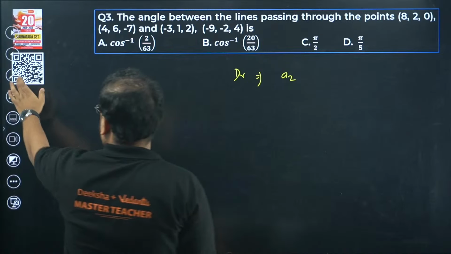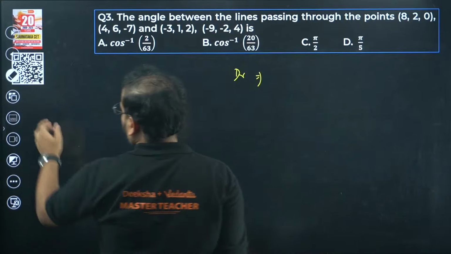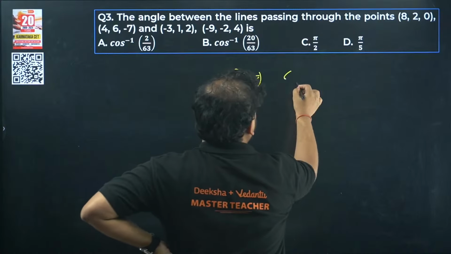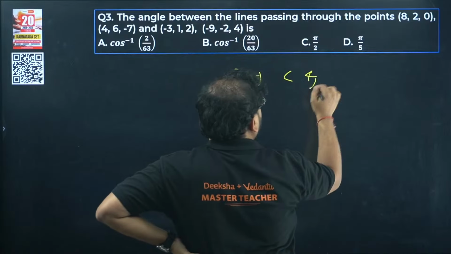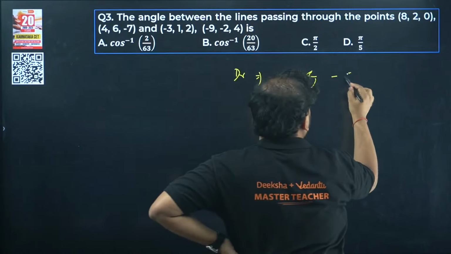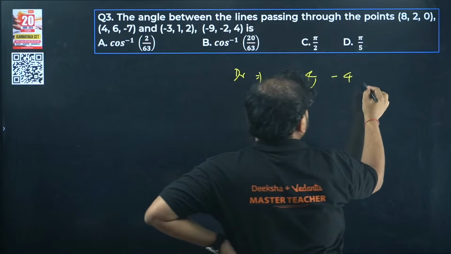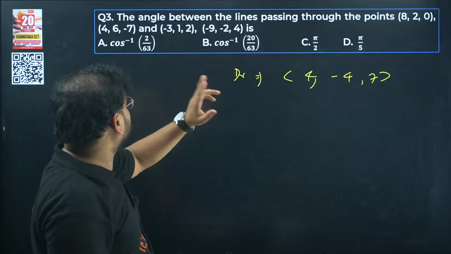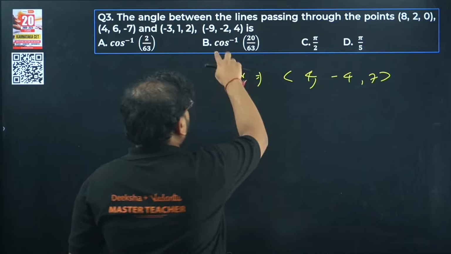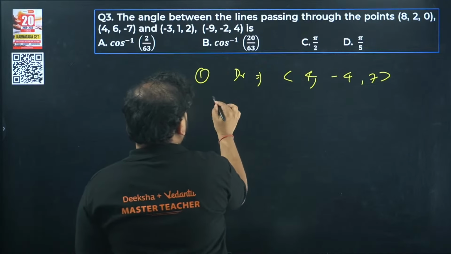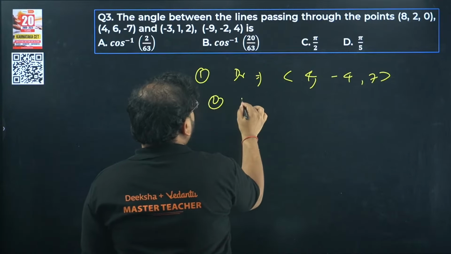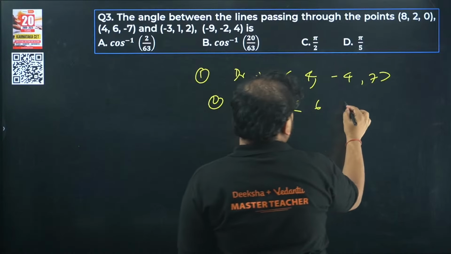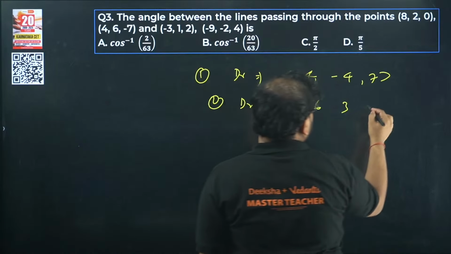Let's do without the variable. We'll do directly only. So we'll get the values of this as 8 minus 4 as 4, 2 minus 6 will be minus 4, and 0 minus 7 will be simply 7. And what about the second line? Again, DRs, check here. You'll have minus 3 minus of minus 9 will become simply 6. And 1 minus 2 will be simply what? 3, and 2 minus 4 will be minus 2.